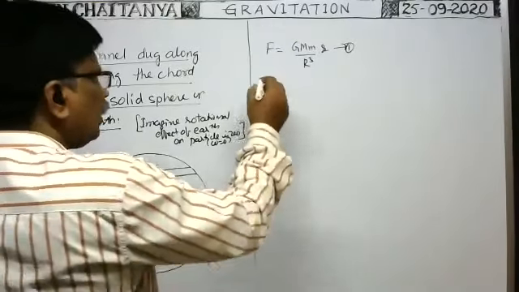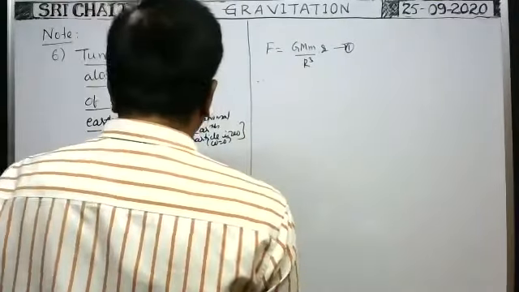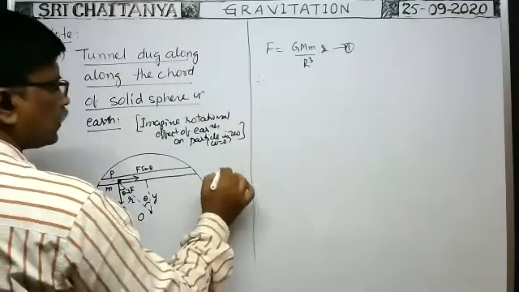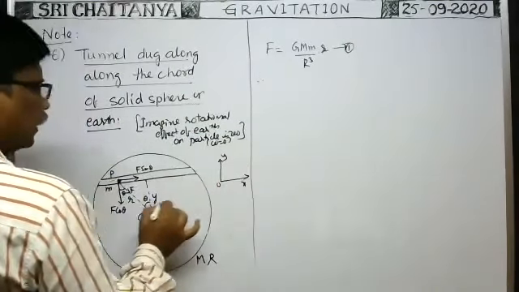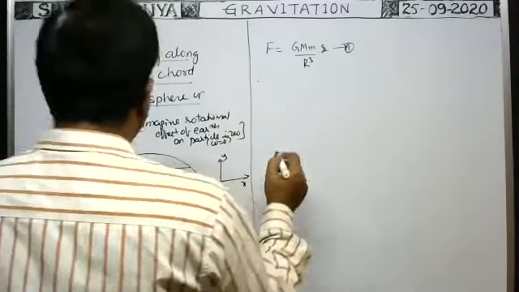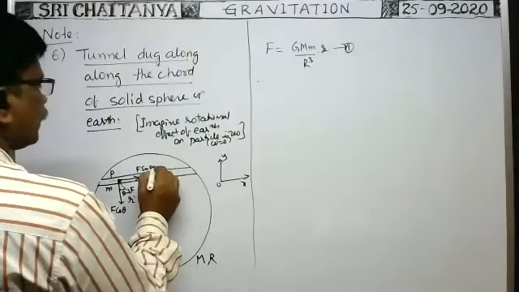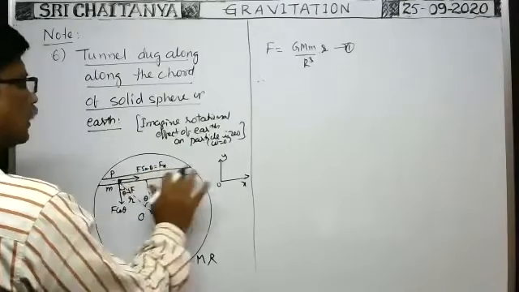So therefore, the force acting on the particle along the x-axis. Suppose you say this is the x-axis, this is the y-axis, and it is center O. Now the force component along the x-axis, that means along the tunnel, is